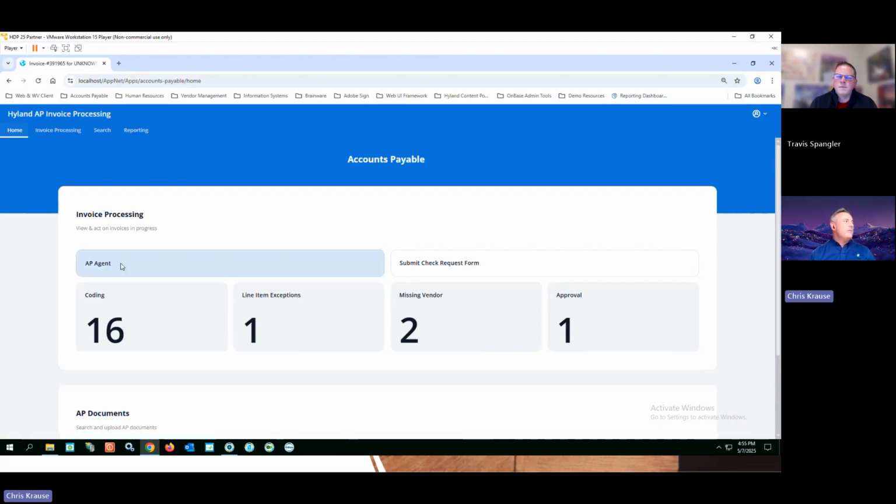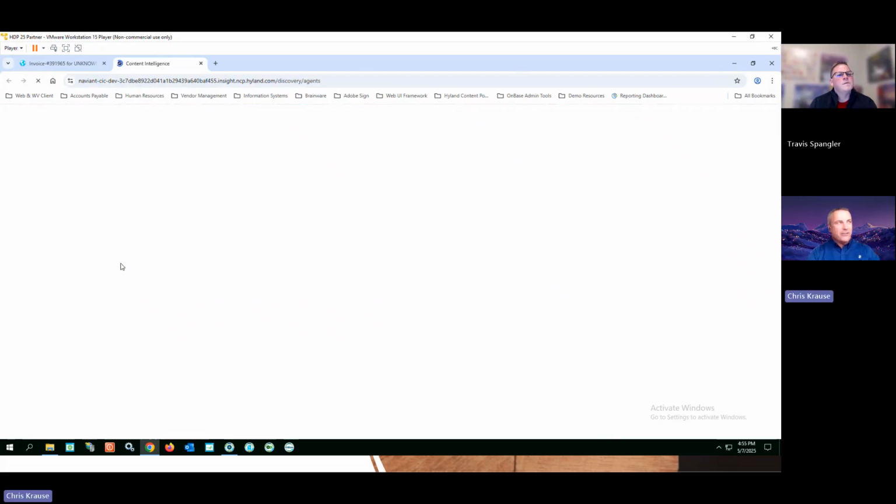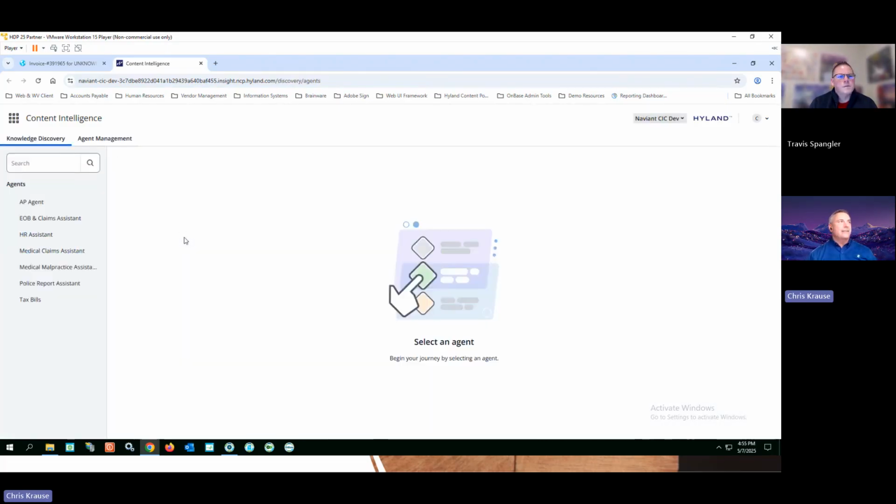But this one here that's kind of sitting here staring at you for just a second, this AP agent. So this was brand new. This is really exciting. This is an AI agent that is out in what's called Highland Content Intelligence Cloud. And you can see here, it launched me right into my agent window. And these are all the agents that are available to me. These are living up in the cloud, also known as CIC because we love our acronyms.